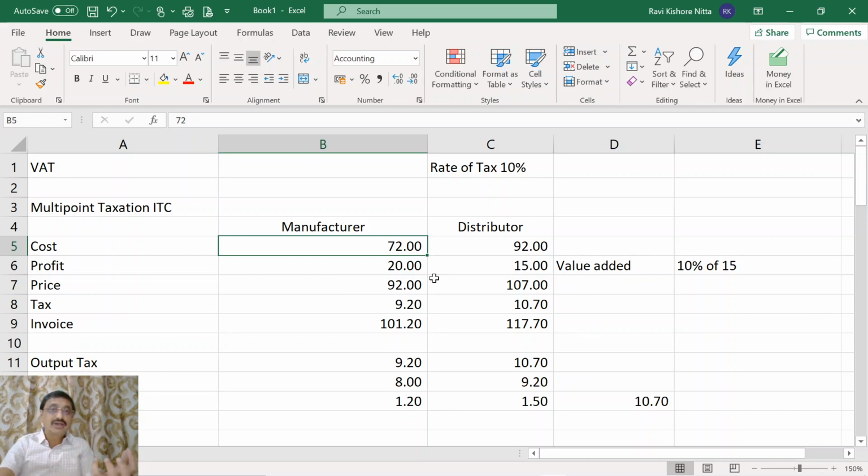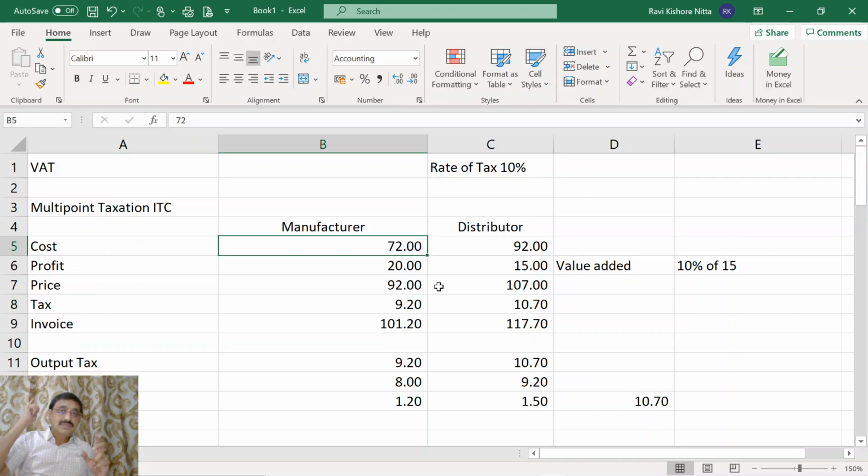So credit of service tax paid used to be allowed from excise duty, and excise duty paid was allowed as a credit while paying service tax.